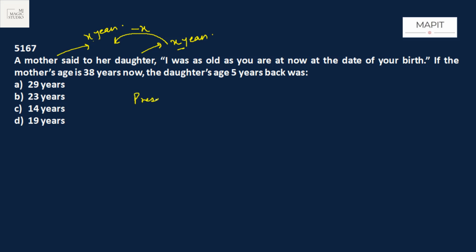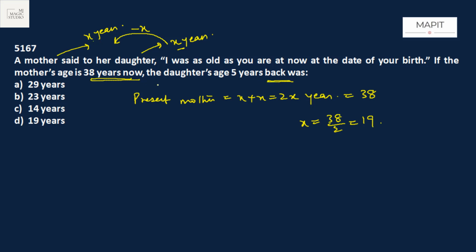That means present age of mother should be X plus X, 2X years. If the mother's age is 38 now, that means 2X equals 38. X equals 38 by 2, that is 19. Now what is X? X is daughter's current age. So daughter's present age is 19 years.